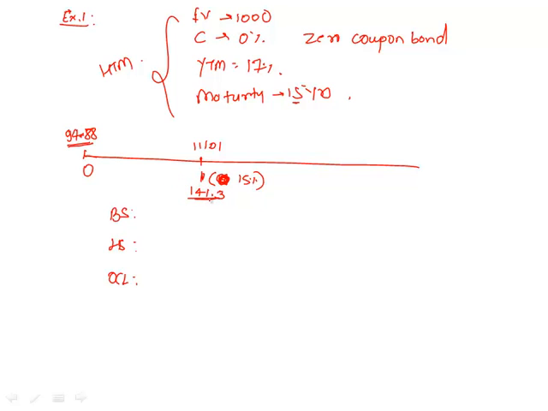Now 141.3 is the current market value of this bond. And on the balance sheet we do not show it at fair value, we show it at amortized cost, which means for us this is irrelevant information. In case of an HTM security, we don't need this. So on the balance sheet we will show it at 111.01. And this is the meaning of amortized cost.